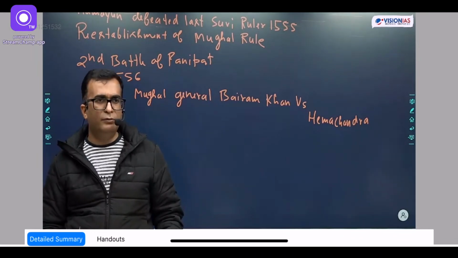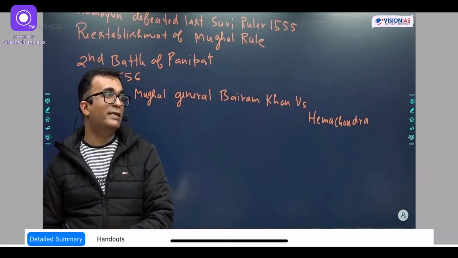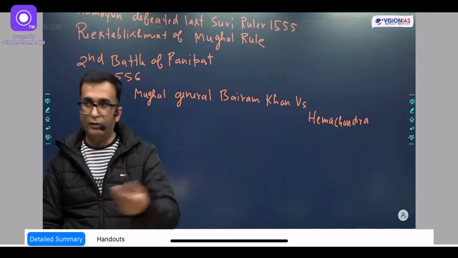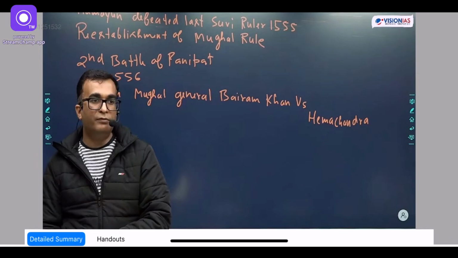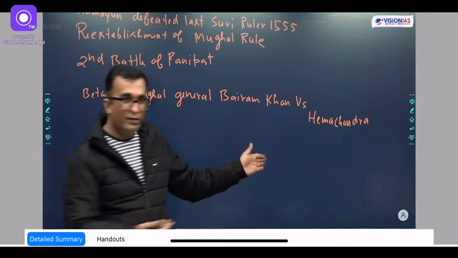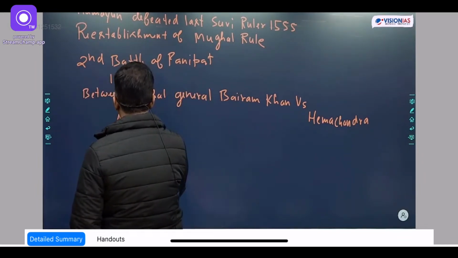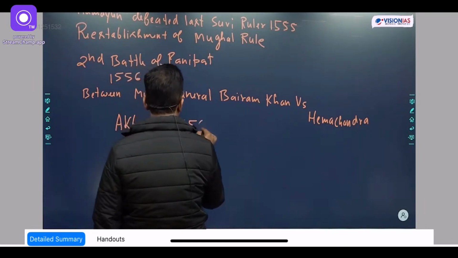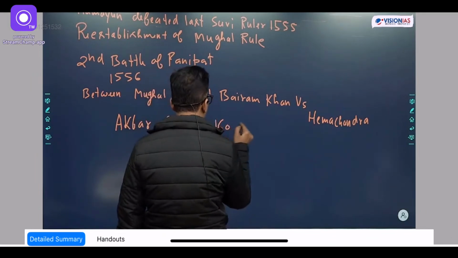In fact, I'll tell you about the Amarkot ruler whose name was Chhatrasal, in whose kingdom Akbar was born. This is the reason why Akbar had a softer attitude towards the Rajput kingdoms, and he adopted the policy of negotiation with the Rajput rulers when he came to power. So now he is coming to power. Then you mention Akbar, 1556 to 1605.